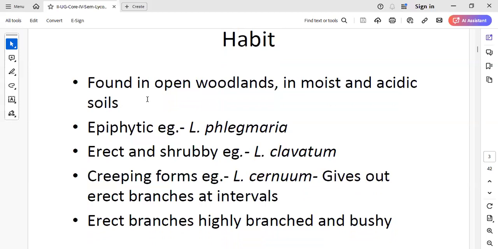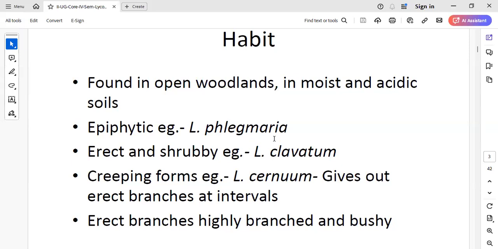But this Lycopodium is a terrestrial plant, found in open woodlands in moist and acidic soils. There are certain Lycopodium, for example Lycopodium phlegmaria. Now this species is an epiphytic species, that is, it grows on higher plants. So you can note down these examples also, ma'am.